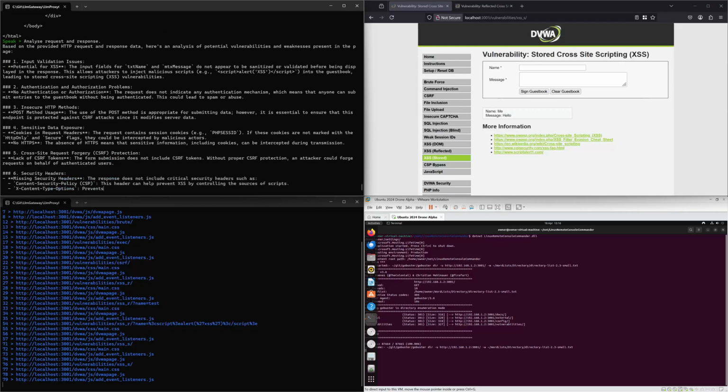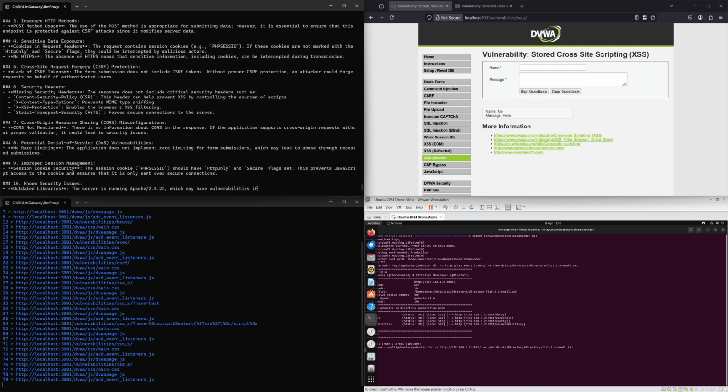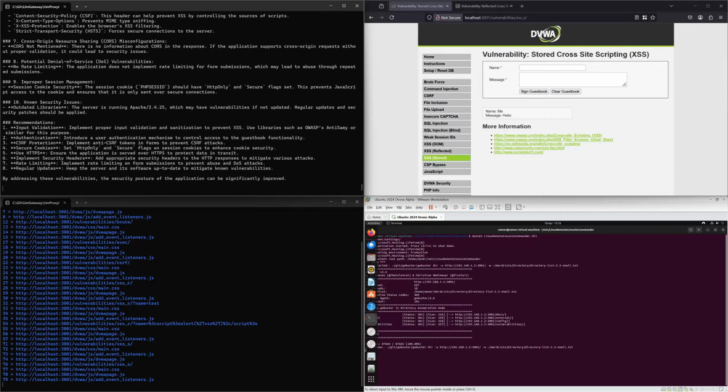So again, it's actually picked up the fact that there's an XSS vulnerability in there, and several header issues, which again you'd expect in this website on these security sessions.